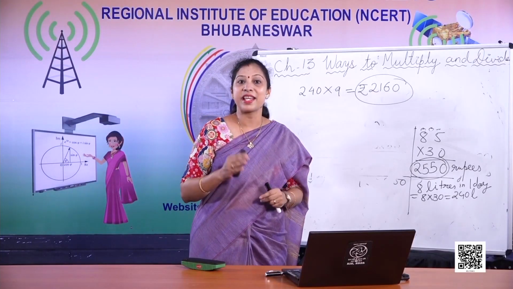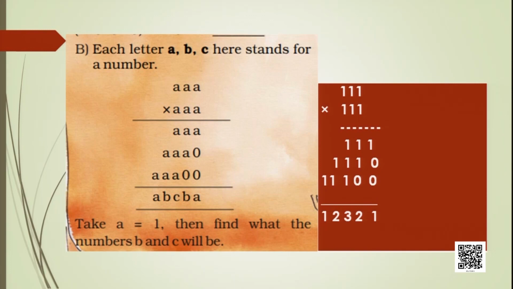Now here it is another trick. Now see, the multiplication is done with only alphabets. AAA into AAA. Now you can see in the very first step, AAA is multiplied with the A at units place. So it is giving the result as AAA. In the next step with 10, so AAA0. Again with 100, AAA000.